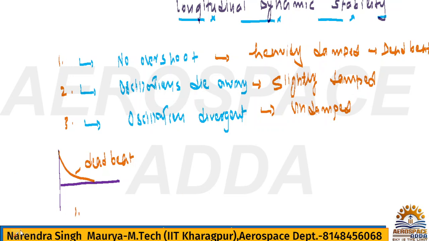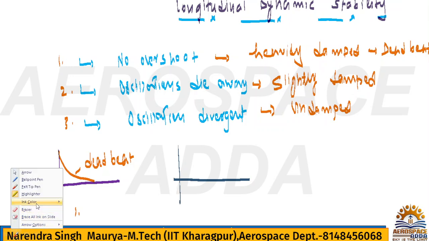What is the number two? Number two is nothing but oscillation die away. Obviously, in case of the dynamic stability, we have to talk about the oscillation. So this oscillation dies away, and it is slightly damped. Slightly damped means it's very simple. By the word only you can understand.